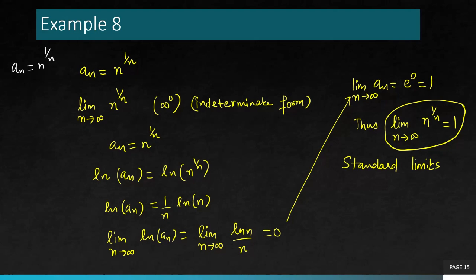I skipped the steps here, but I can show you how we got 0 here. Infinity over infinity will be the first indeterminate form you get when you directly substitute n goes to infinity. And then you use L'Hopital's rule. So ln n over n, the derivative above will be 1/n, the derivative below will be 1. So it will reduce to 1/n, which will go to 0 eventually when n goes to infinity. And this was the limit of the natural log of a_n, but we want the limit of a_n, so that has to be e to the power 0, which is equal to 1. So that's how you get this limit and a sequence which is convergent.